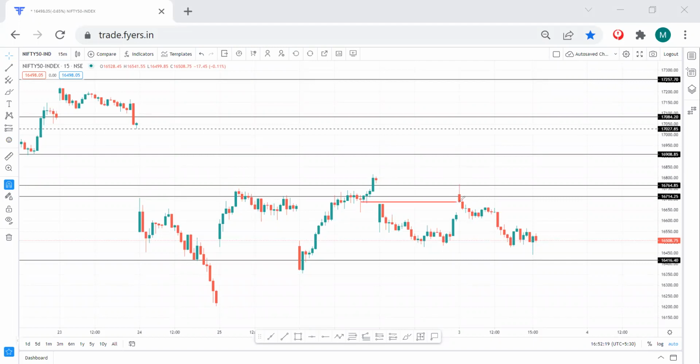We know that yesterday the market gave a gap down opening, and this was a gap which had to be filled, okay? And then the market went down, and then at the end it recovered. In just the last half an hour, the recovery that came was because this level had to be protected, okay, 16,500. If you check open interest, it has maximum pain. That's where most of the put sellers were sitting. So this level had to be protected for expiry.